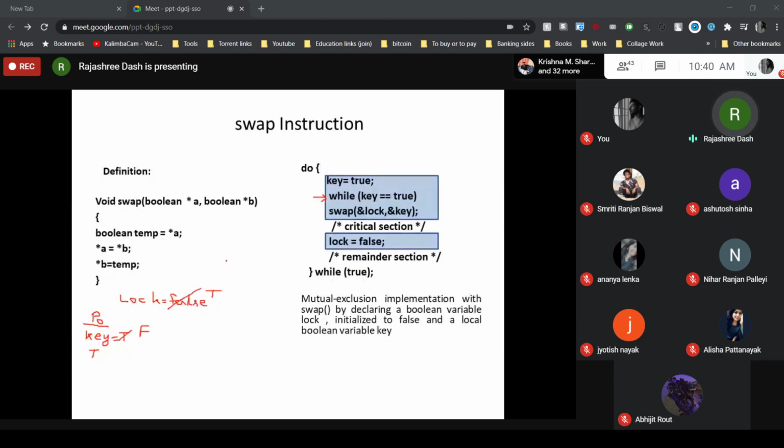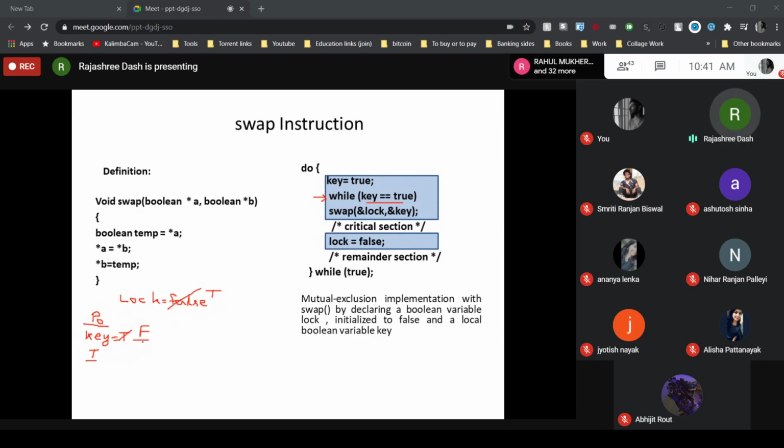So first time when P0 executes this while statement, it will find key equal to true. This condition is true. So now it calls the swap function. The swap function simply exchanges the value of lock and key. So with that, lock value is true and key value is now set to false.